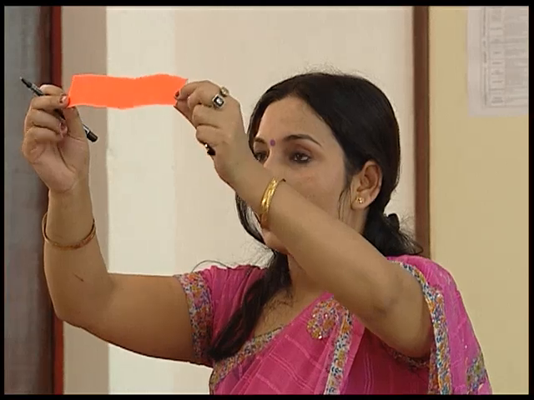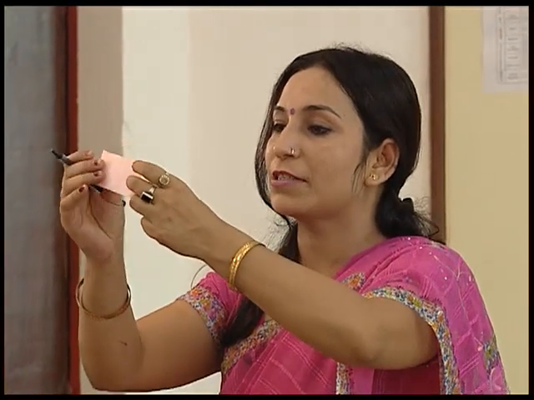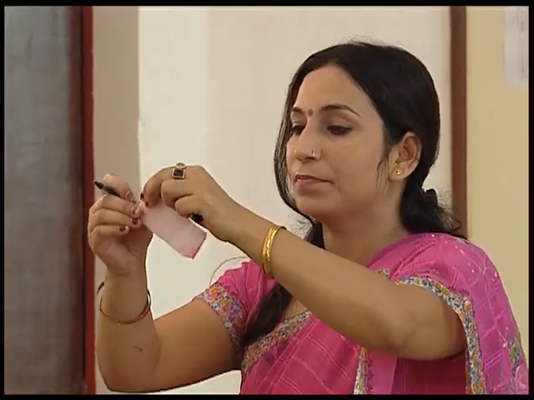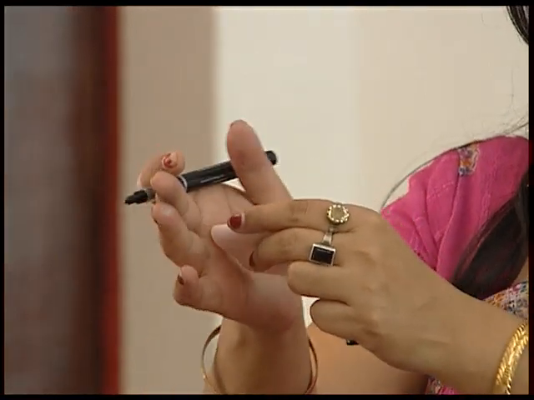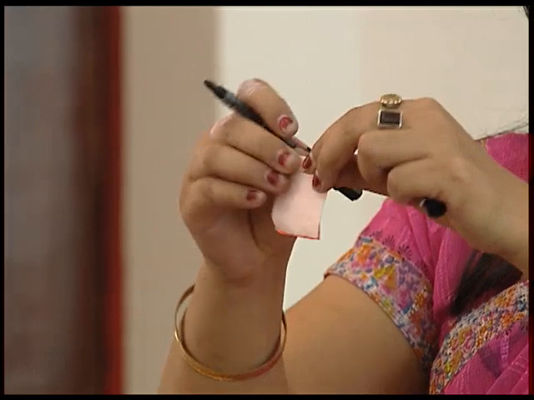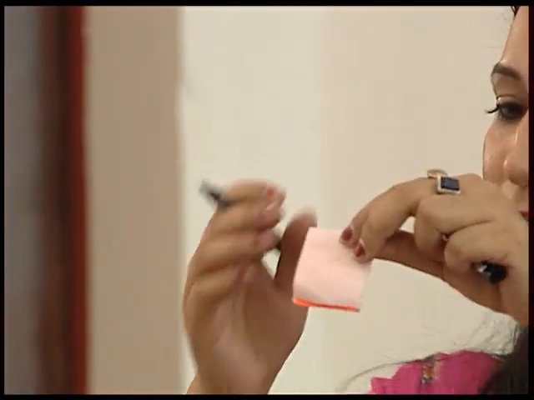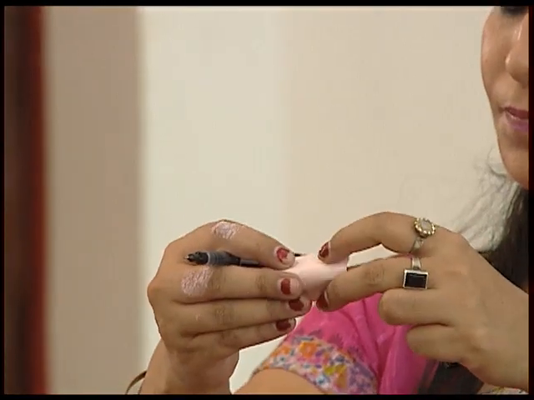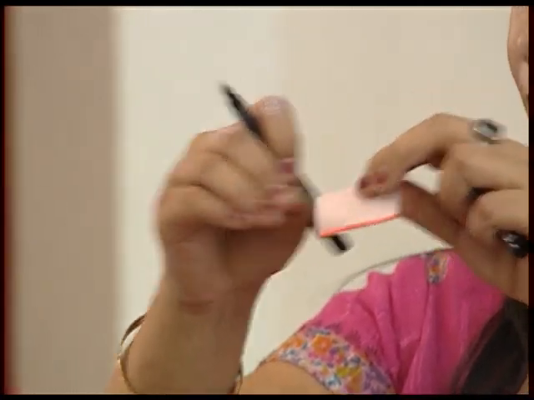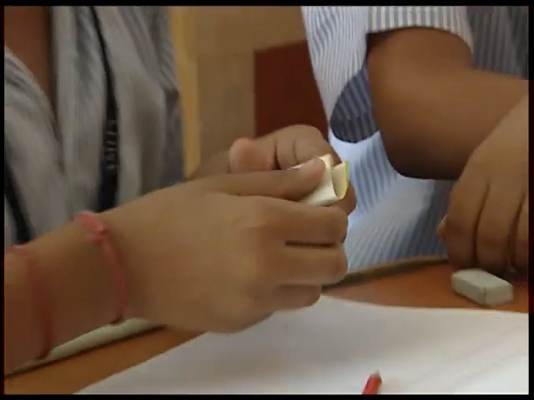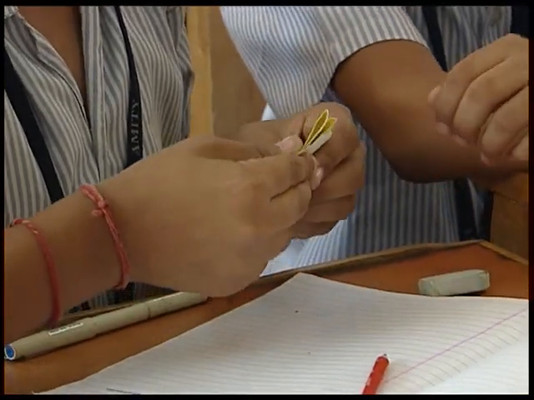Alright? Now again fold the sheet, the strip, into another equal half. Alright? Again you fold it into second equal half.